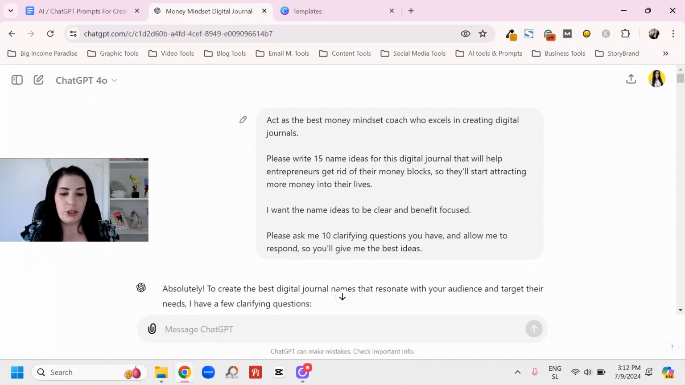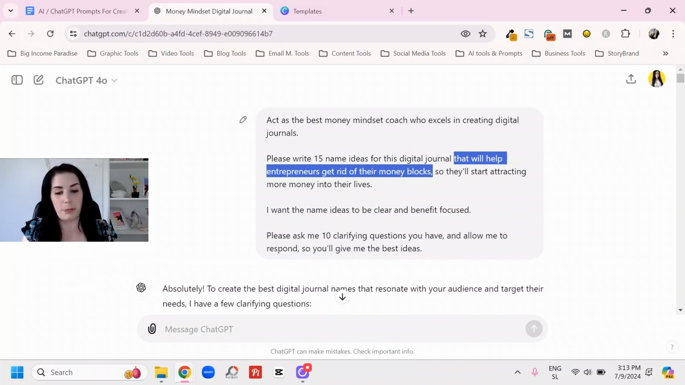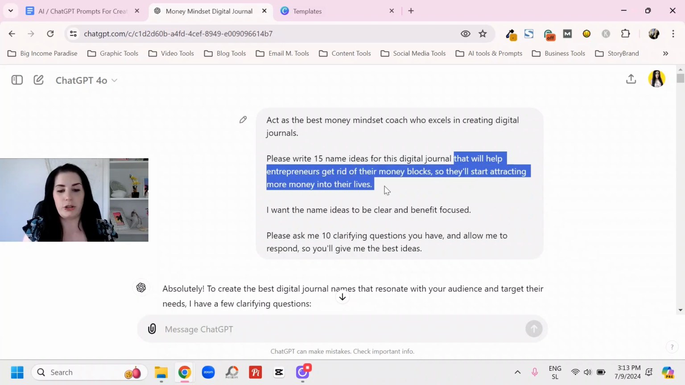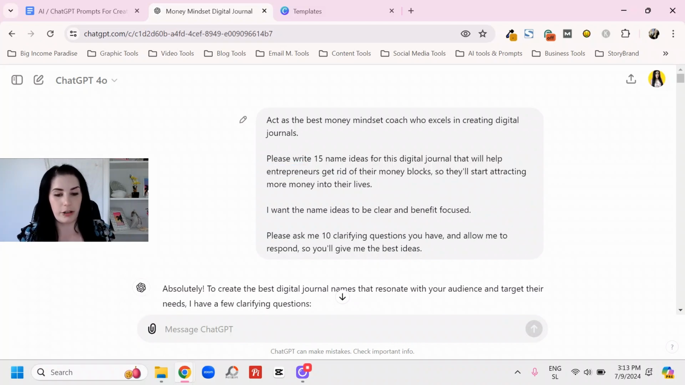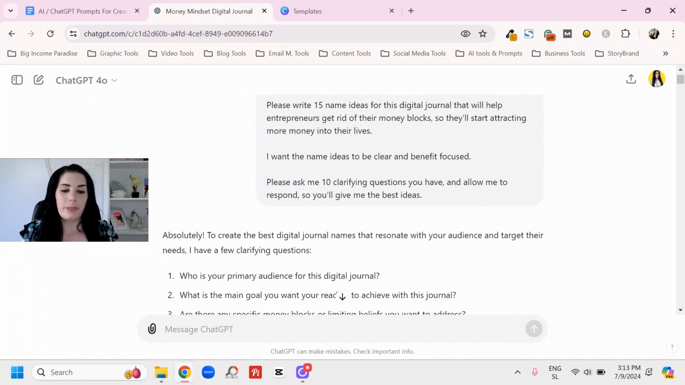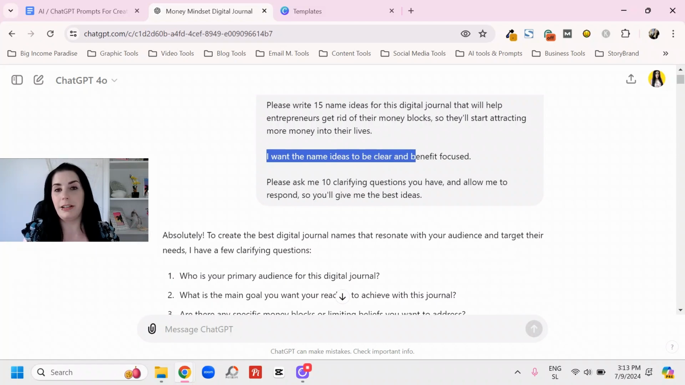So we told it to write 15 names for this digital journal, and we said a little bit about who our target audience is, so that will help entrepreneurs get rid of their money blocks, so they'll start attracting more money into their lives. So this is the digital journal we're going to create, but we want names to be clear and benefit focused, right?